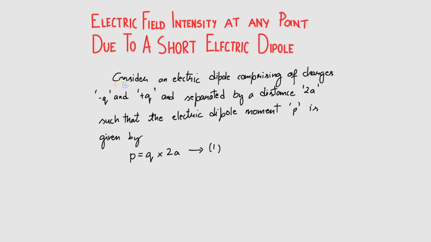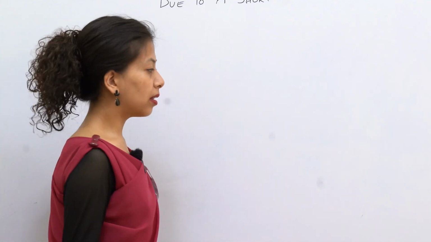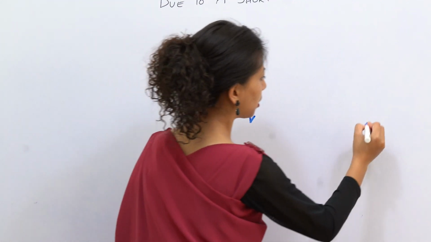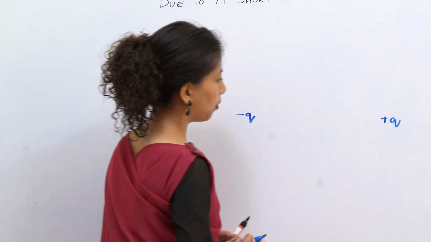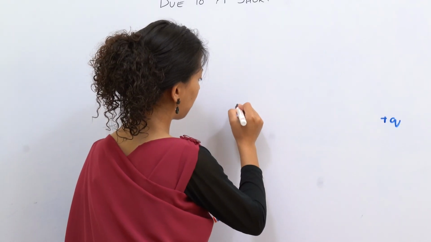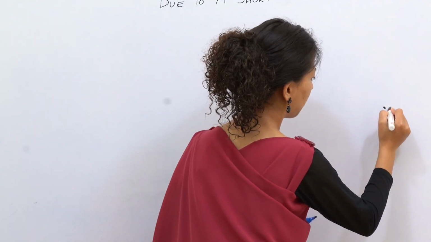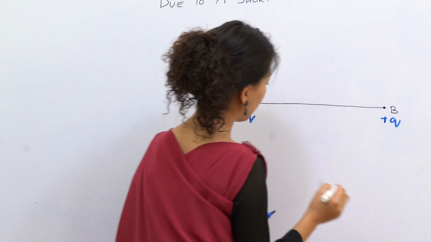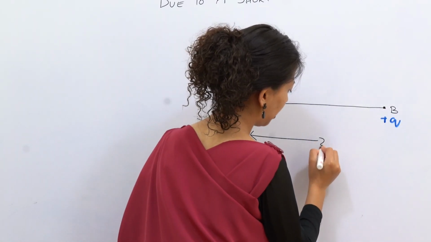Consider an electric dipole comprising of charge minus q and plus q, with distance of separation 2a. The electric dipole moment P is equal to q into 2a. The charge minus q is at point A and the charge plus q is at point B, and the distance between these two is 2a.